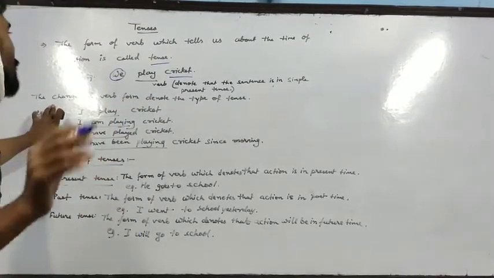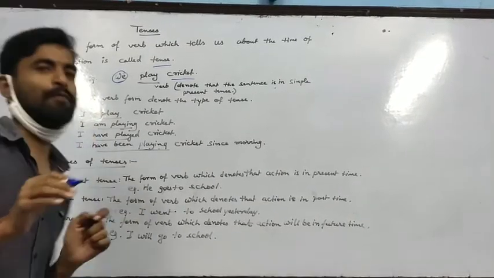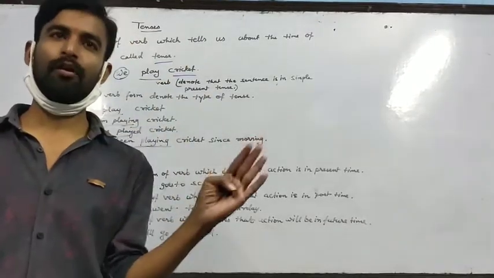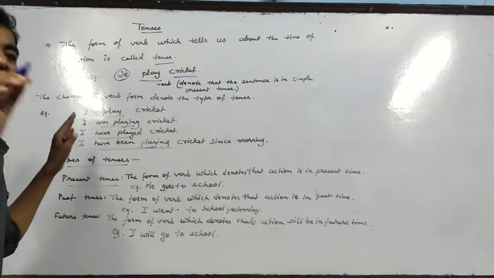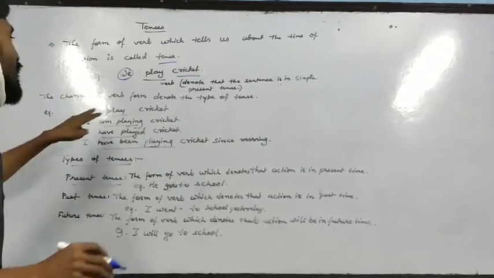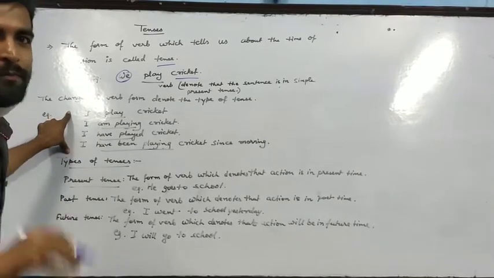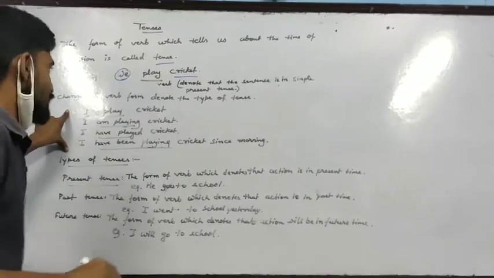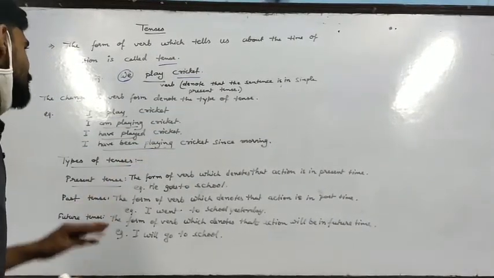Here, according to my concept, the change of verb forms denotes the type of tense. Tenses are the change of verb forms. The different types of tenses are due to the change in the verb forms, and I have shown the main changes in the examples given here. I play cricket. We all know which type of tense it is. It is simple present tense.